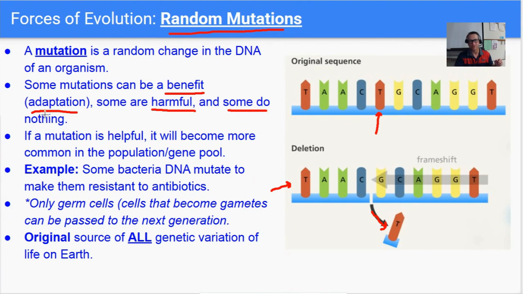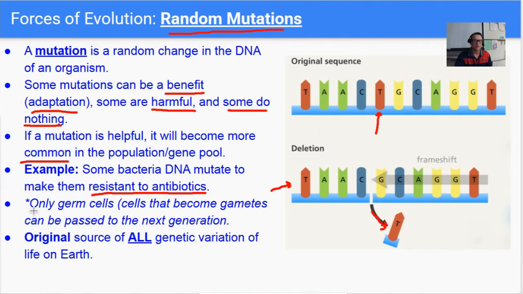And most mutations do nothing at all. The plant or animal stays exactly the same. So if a mutation is helpful, it will become more common in the population or the gene pool. So some examples, some bacteria, their DNA mutate to make them resistant to antibiotics.